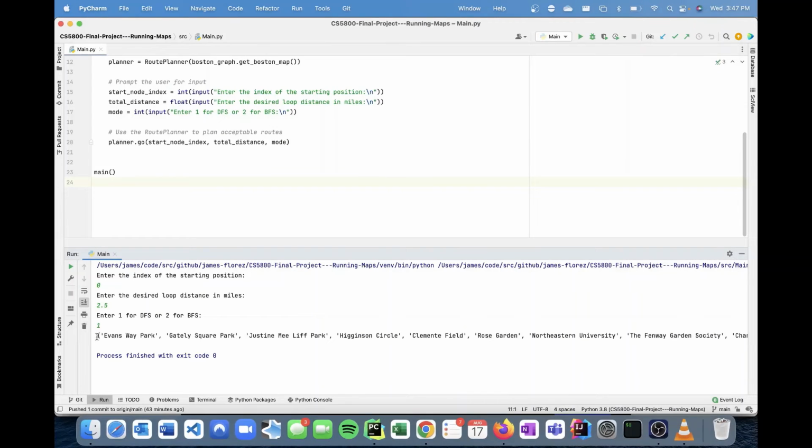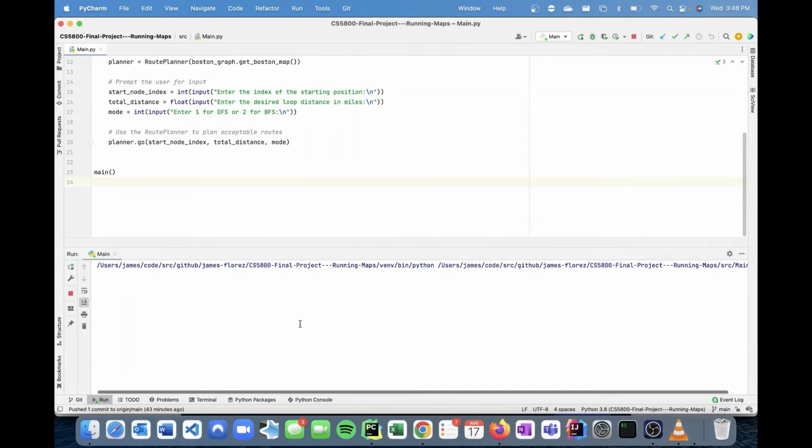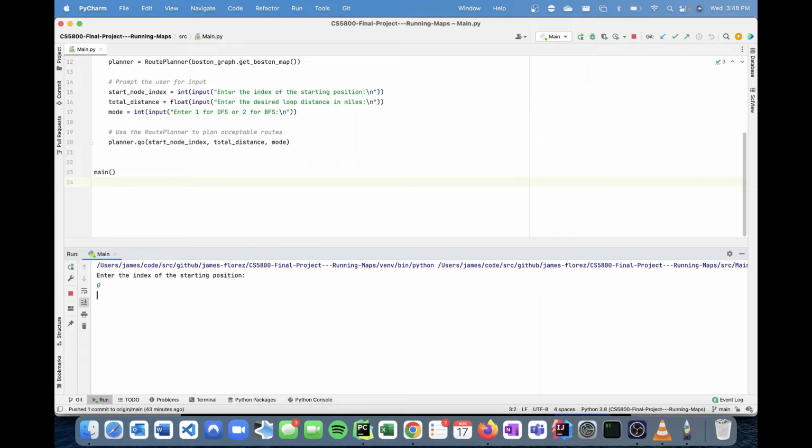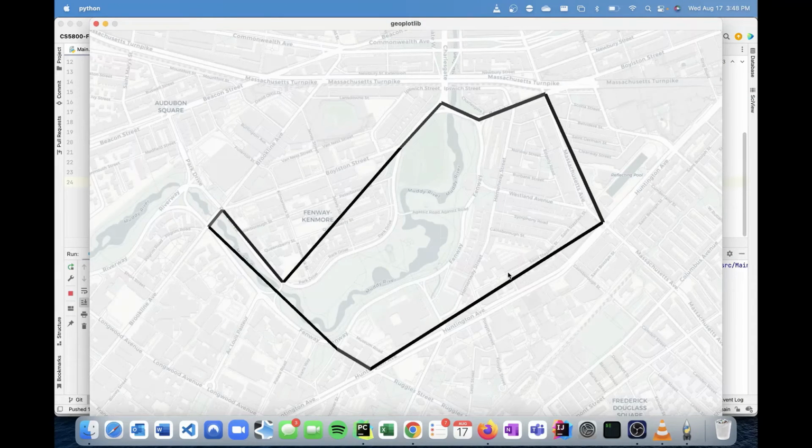Also, after the map is closed, it outputs all of the points of interest that you will see along your route. Now, for that first example, we used depth first search. Now I will re-enter the same information, but instead we will use breadth first search to show that we get the same results. So as you can see here, we get the same route. To plot the routes on our map, we use the geoplotlib Python package, which uses map data from the OpenStreetMap project.